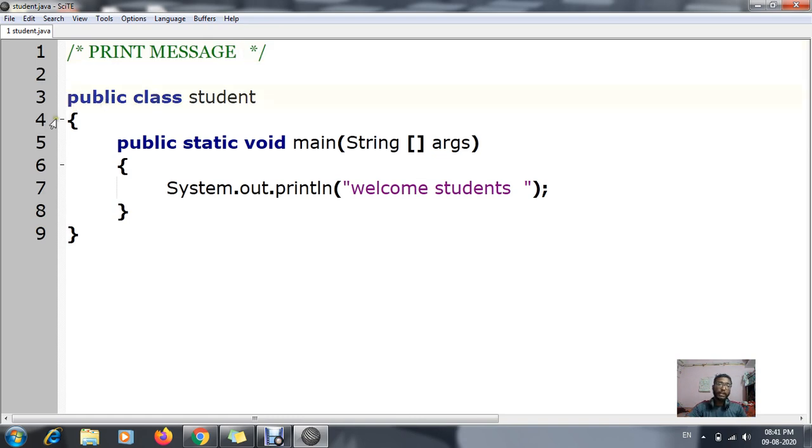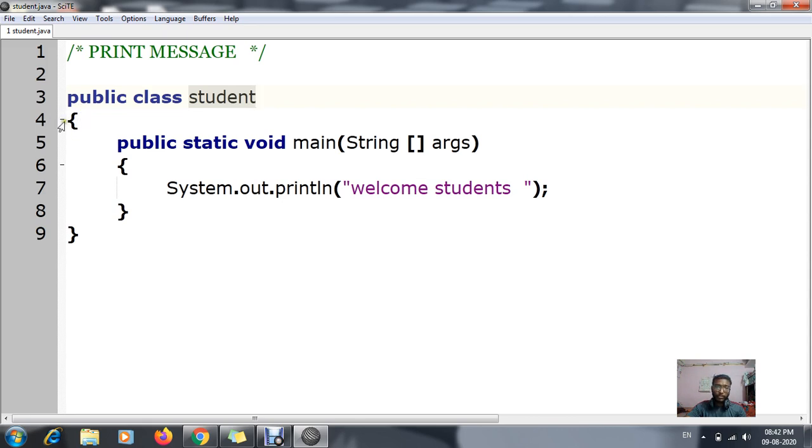In defining a class, you have seen the public class keyword is used. This class keyword is used to create a class. For creating a class, which keyword will we use? That is the class keyword. And which is my class? This is my class, student. Can you see this? My class name is student.